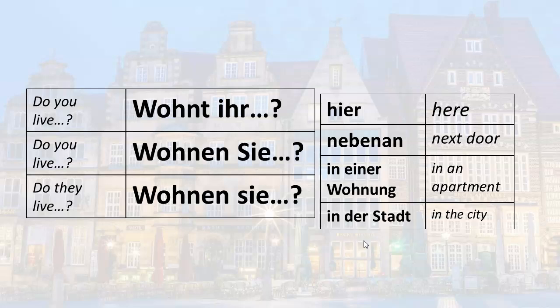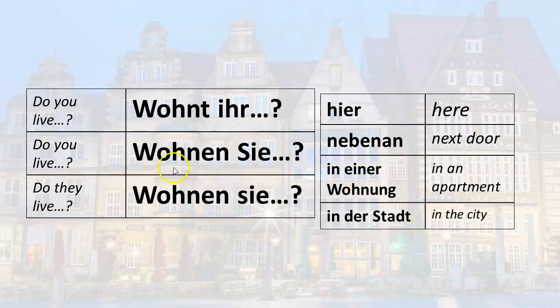If I want to ask someone the question, do you live here? And remember, I'm addressing a group of people that I know well. So I would say, wohnt ihr hier? Do you live next door? Wohnt ihr nebenan? Do you live in an apartment? Wohnt ihr in einer Wohnung? Do you live in the city? Wohnt ihr in der Stadt?